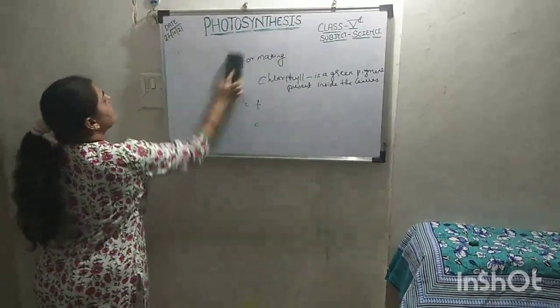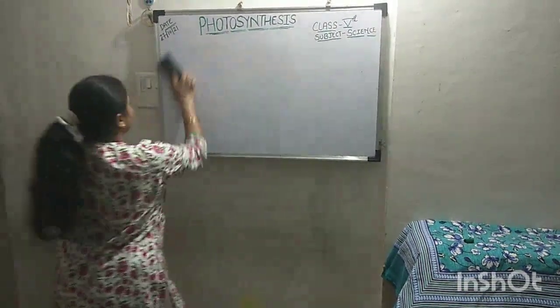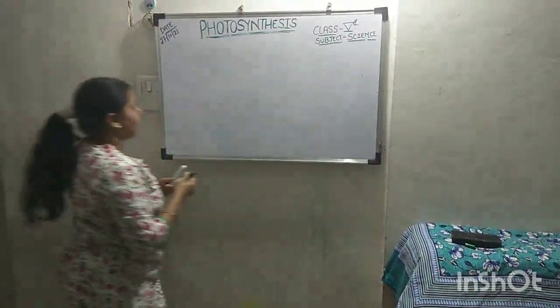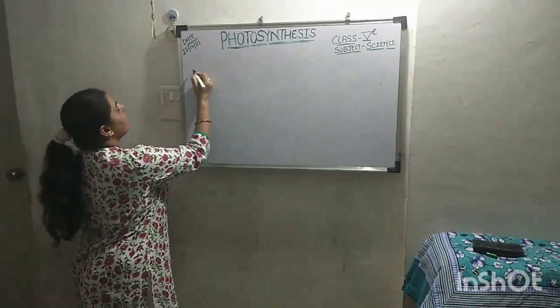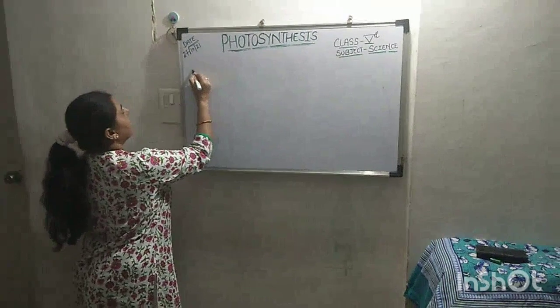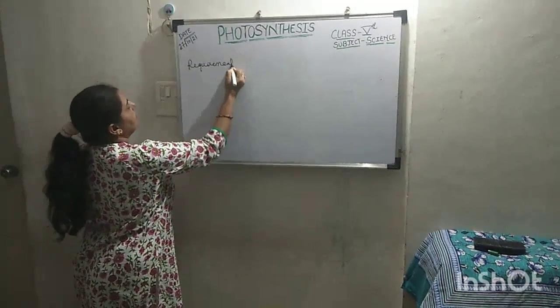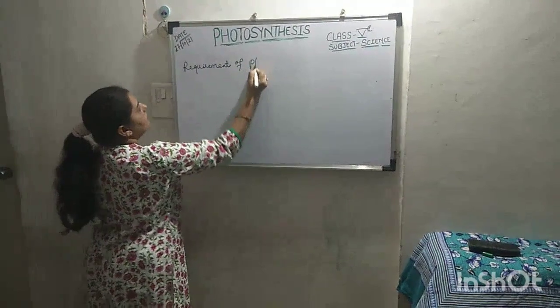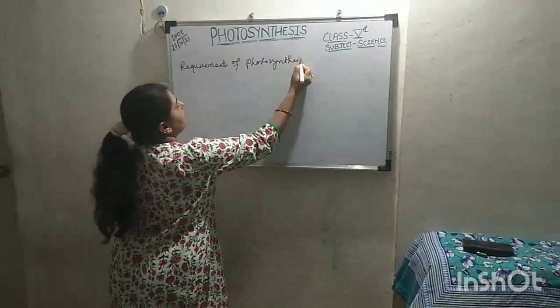Now we'll discuss the process of photosynthesis here. What are the requirements of the photosynthesis process?